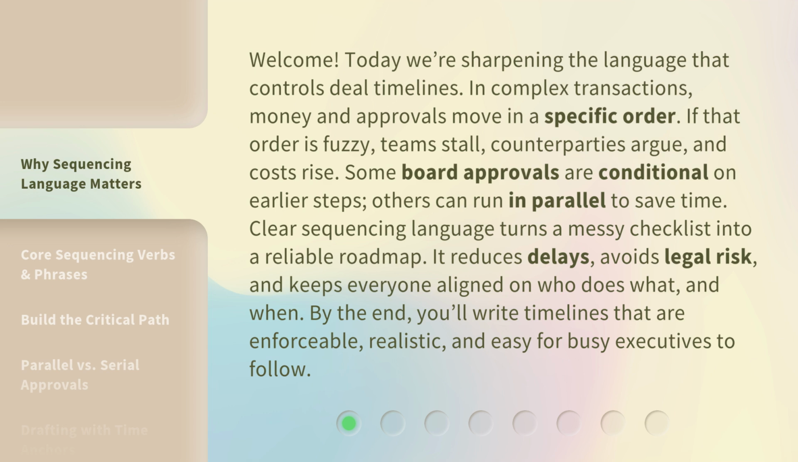Clear sequencing language turns a messy checklist into a reliable roadmap. It reduces delays, avoids legal risk, and keeps everyone aligned on who does what and when. By the end, you'll write timelines that are enforceable, realistic, and easy for busy executives to follow.